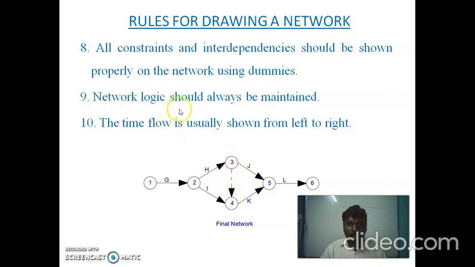Next, network logic should always be maintained throughout the network. We already saw what is meant by network logic. Next rule, the time flow is usually shown from left to right. Duration of the activity is shown from left to right, not right to left.